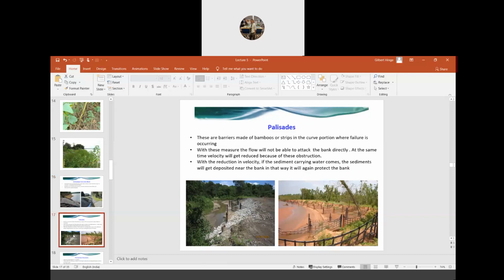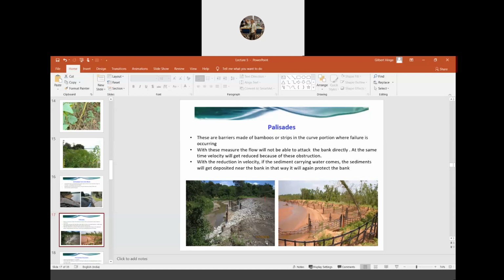Now the next kind of measure that we can take is called a palisade. So what is this palisade here? Actually, you see here, these are kind of barriers that we generally provide at the curved portion of the bank. You see here, this is a river, a curved portion of the river. We generally provide this kind of measure. These barriers are either made of bamboo or some kind of strips which are provided in the curved portion of the bank. So what does this measure do?